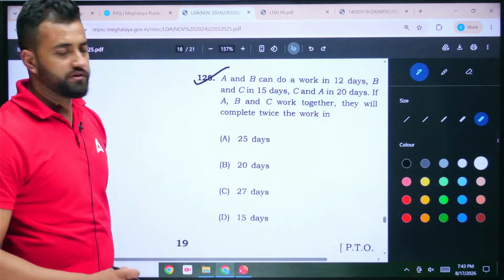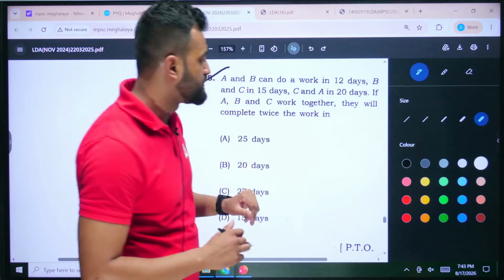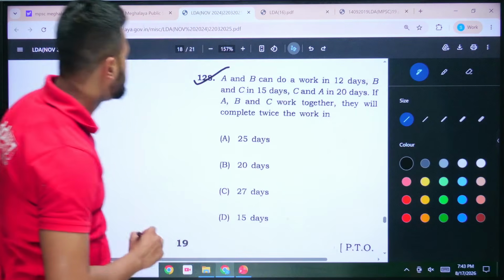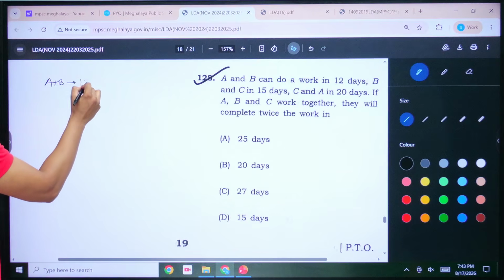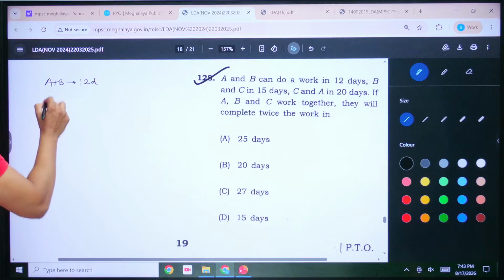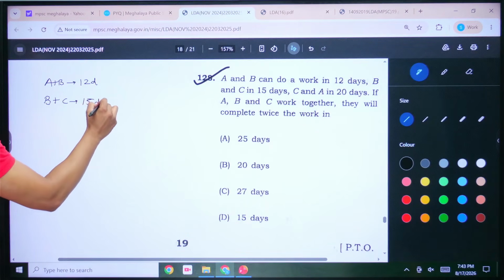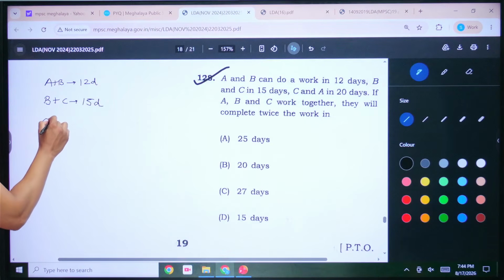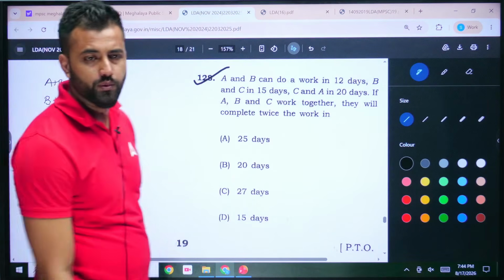So they have not given only A's number of days. They are giving you the days taken by A and B together. I'll write whatever is given. A and B working together can complete the work in 12 days. Similarly, B and C together complete the same work in 15 days. And similarly, C and A together complete the work in 20 days.